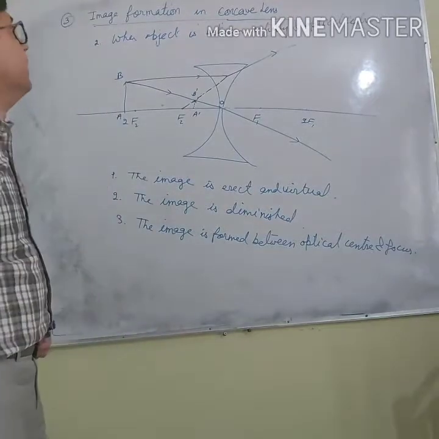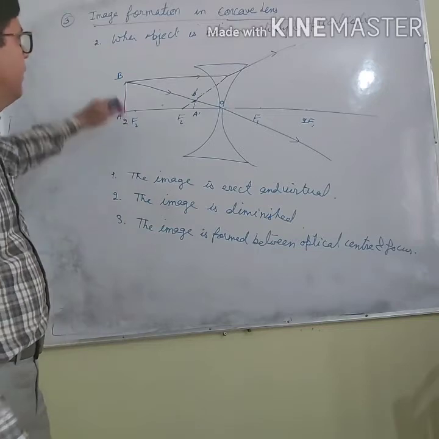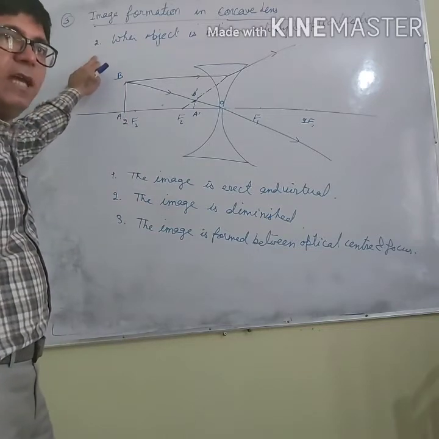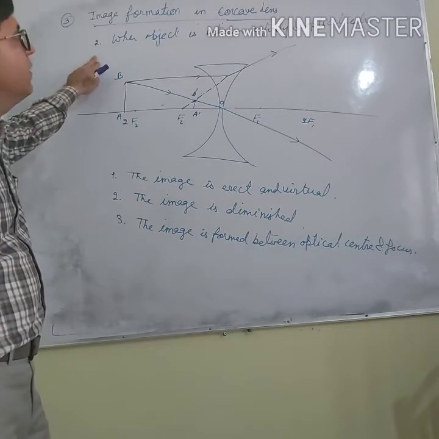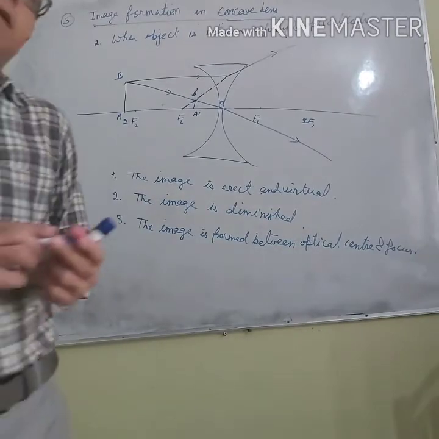So these are the characteristics of the image formed in case of a concave lens. Two characteristics in concave lens, need 2 image formations in concave lens and 6 image formations in the convex lens.